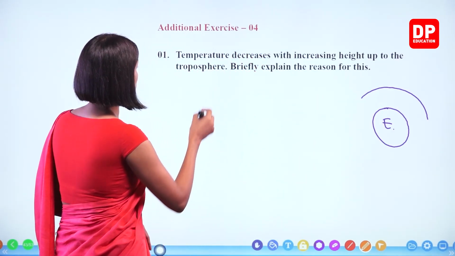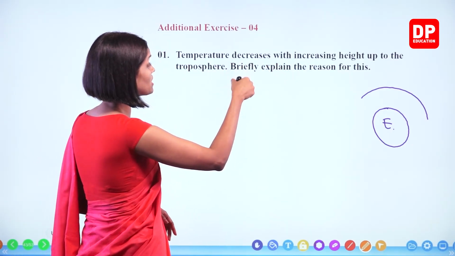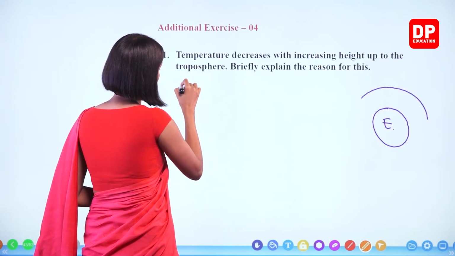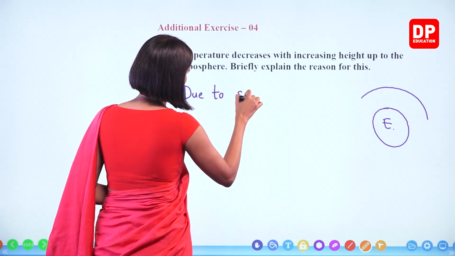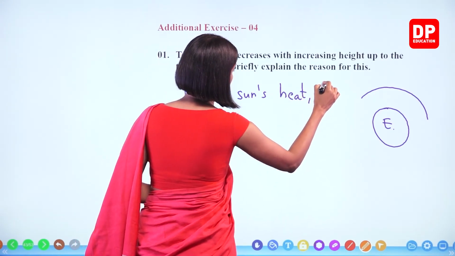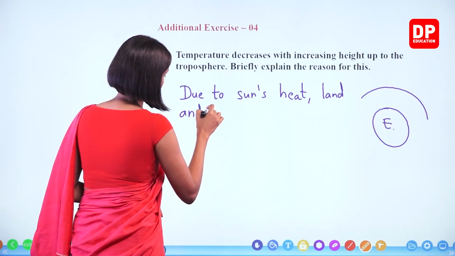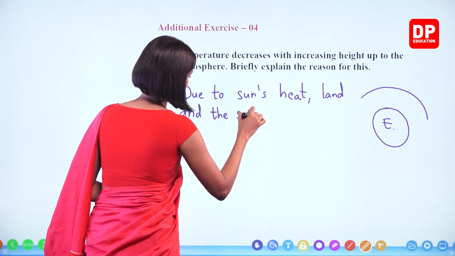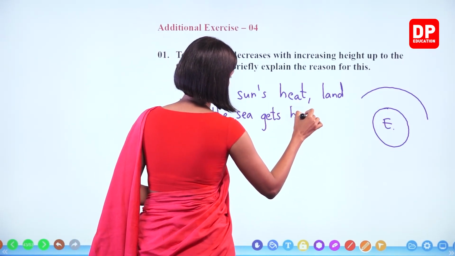Okay? Let's write. Temperature decreases with increasing height up to the troposphere. Briefly explain the reason for this. Right? Let's write. Due to sun's heat, land and the sea gets heated up.